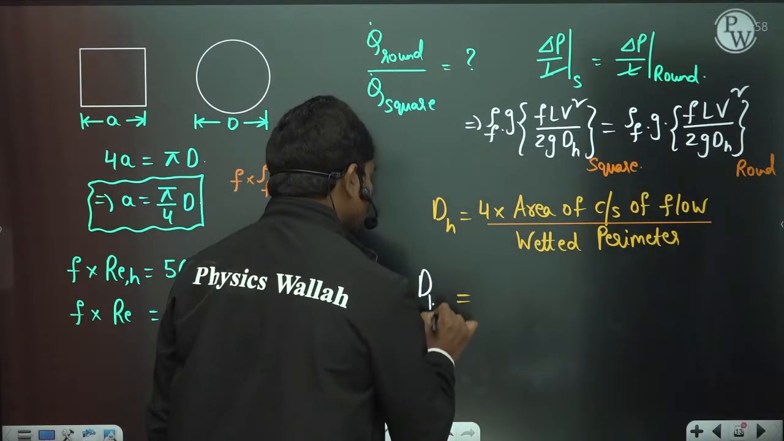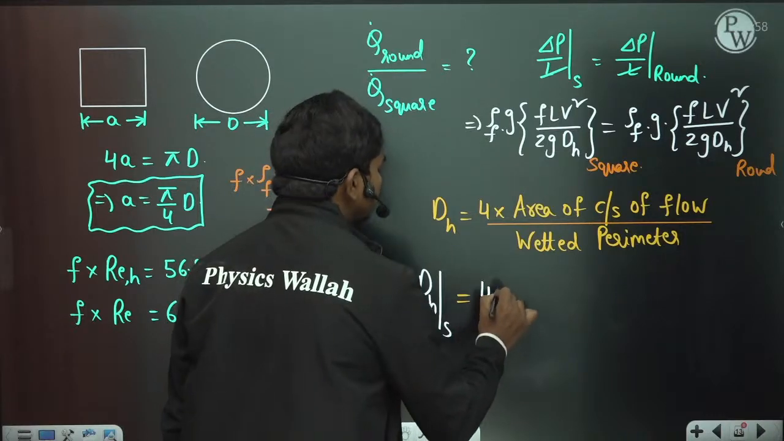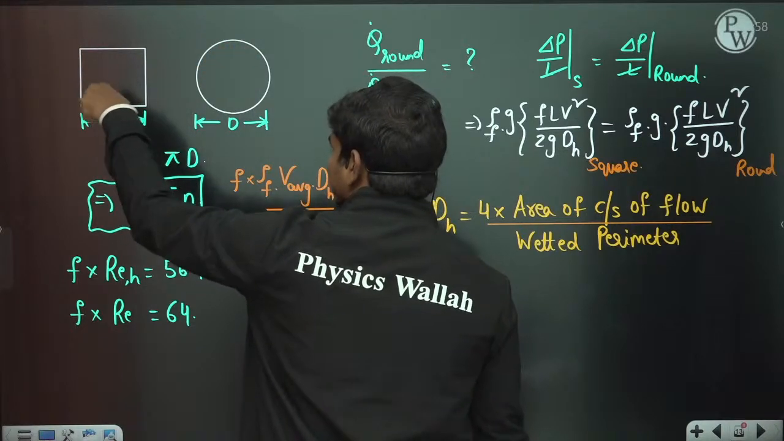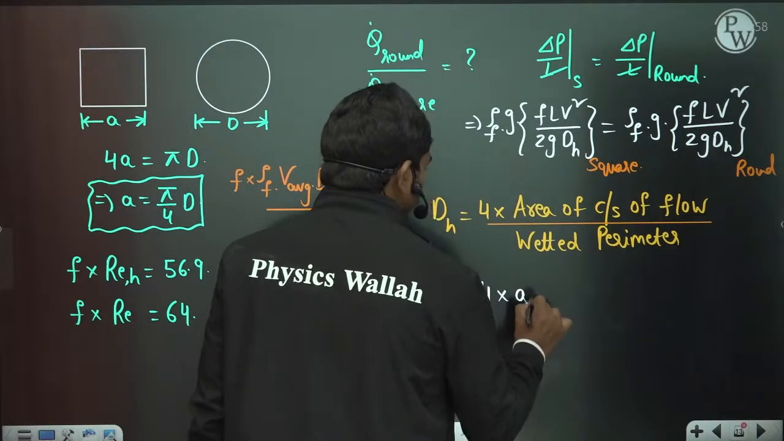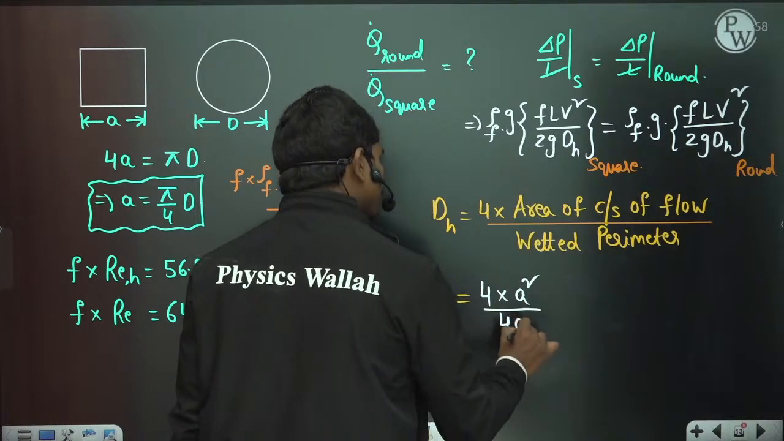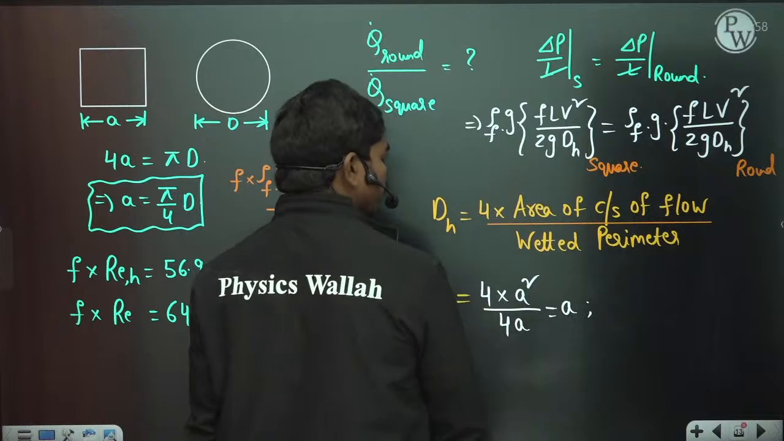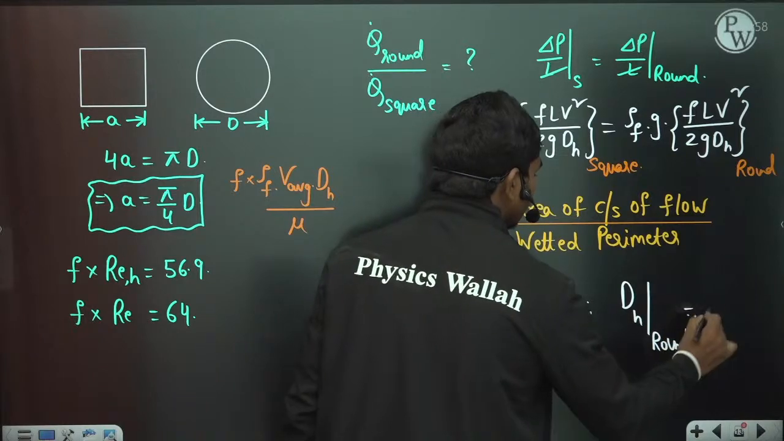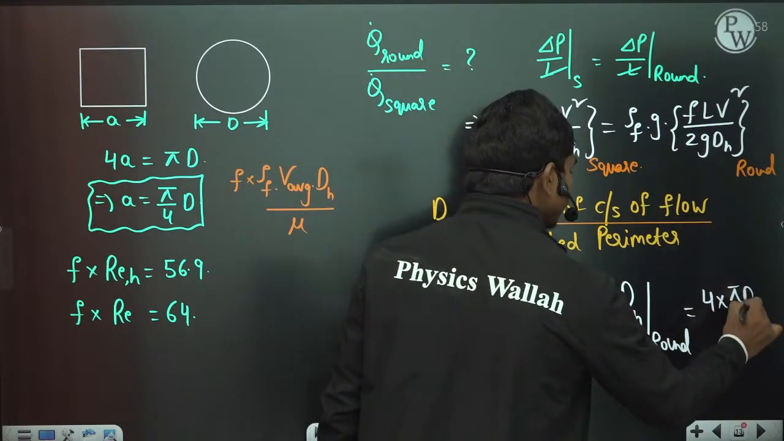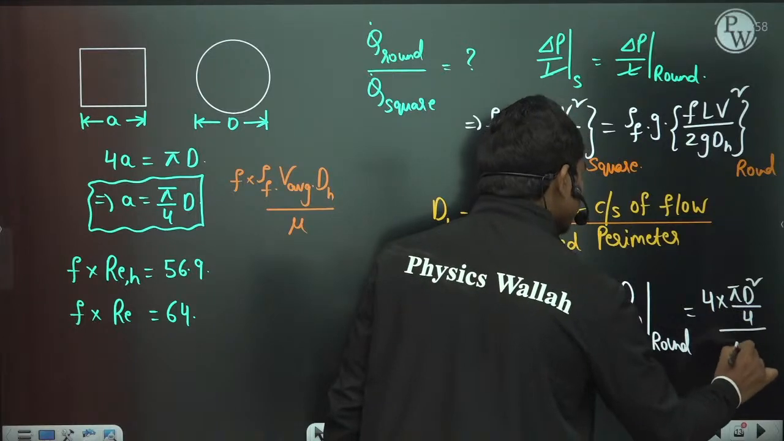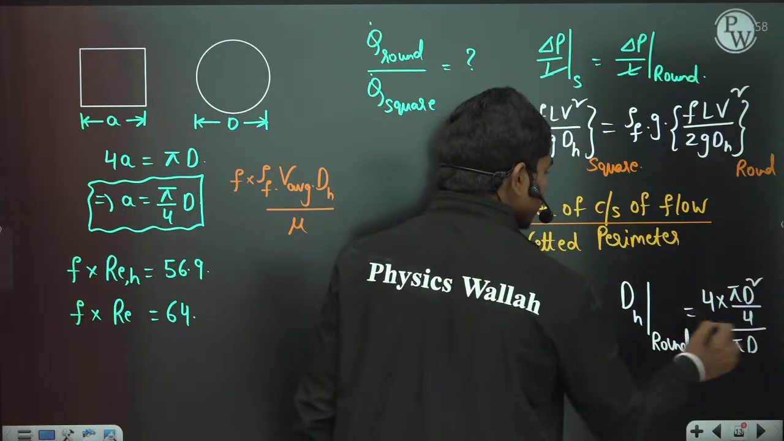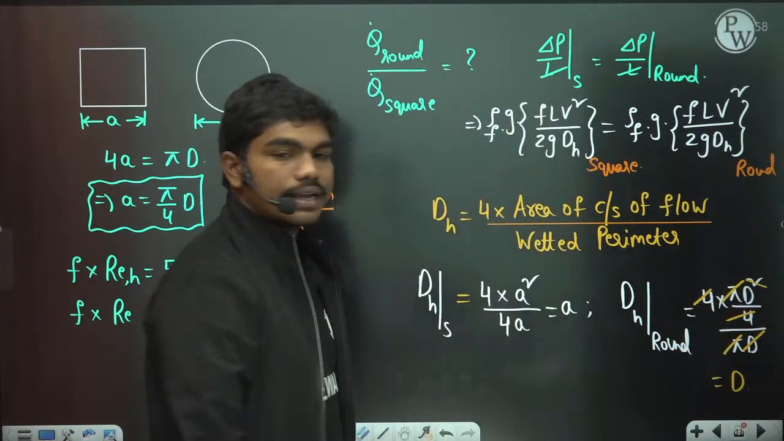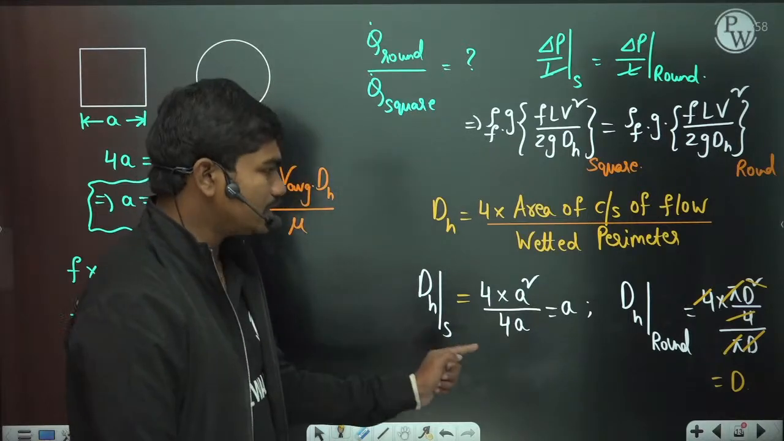D_h in case of a square is 4 times the flow area a squared, since it is completely filled with material, divided by the wetted perimeter 4a, which gives a, the length of the side of the square. For a circle, D_h is 4 times the flow area pi d squared by 4 divided by the wetted perimeter pi d. Simplifying, the 4 cancels, pi cancels, and d squared reduces, so it is d. That's how we have the hydraulic diameters for the square and the round.